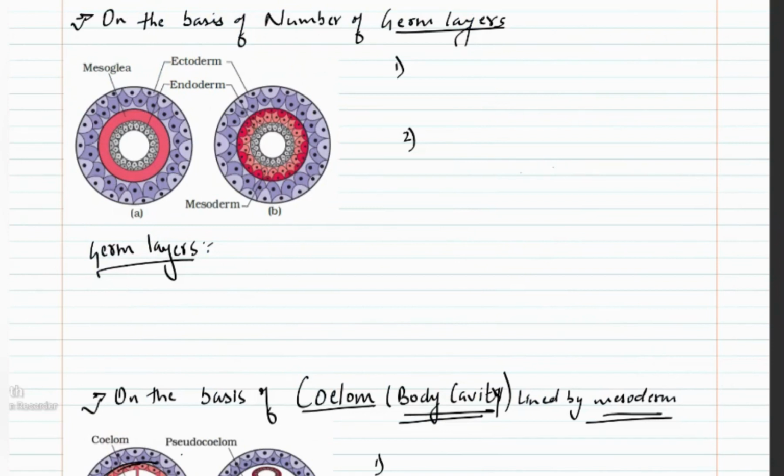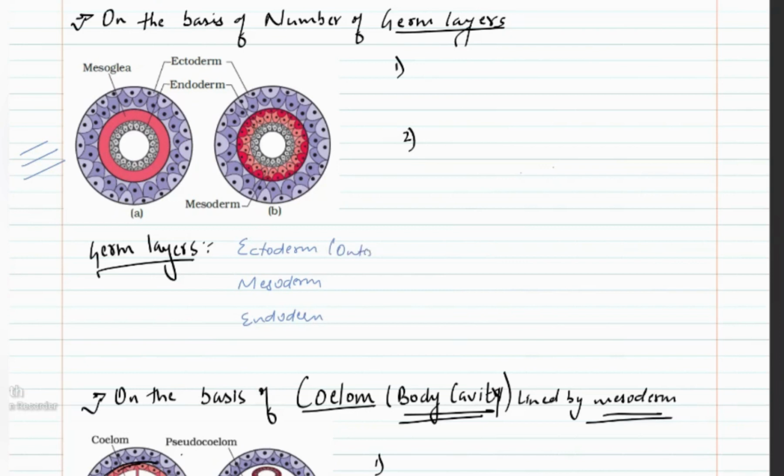Next basis of classification is the number of germ layers. So what are germ layers? When an organism is in the uterus, in the embryonic stage, the cells of the body arrange themselves in layers, and these layers are known as germ layers. Later on, all the tissues and all the organs will be derived from one of these germ layers. So the germ layers are ectoderm, mesoderm, and endoderm.